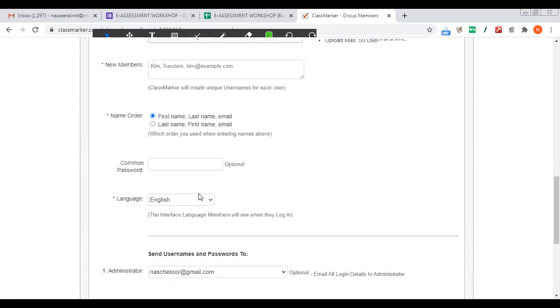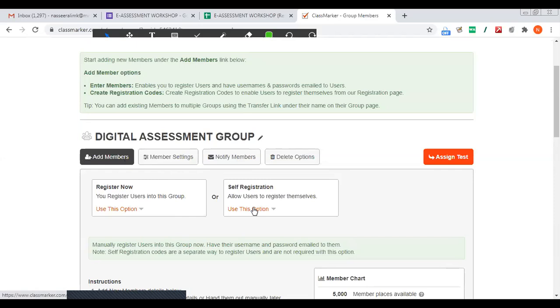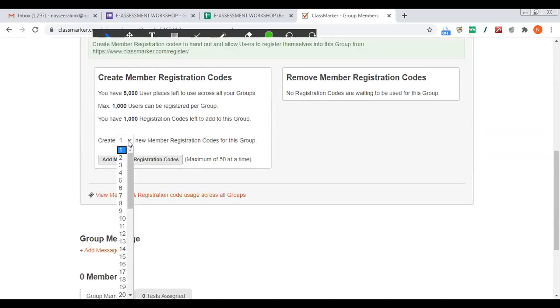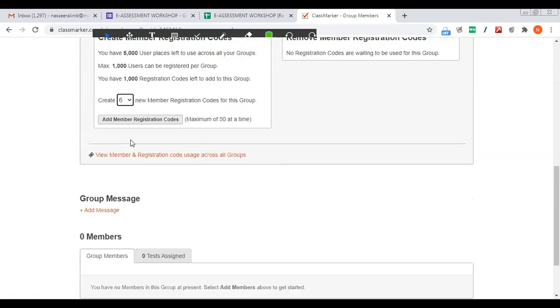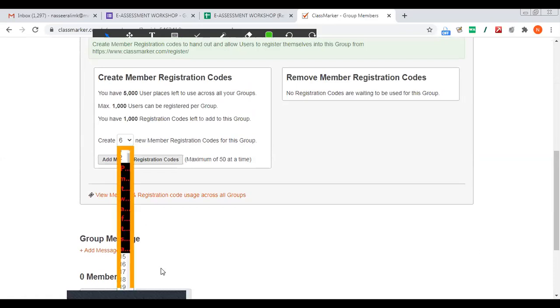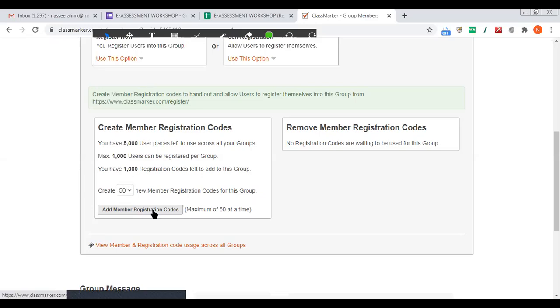Or the easiest way is you go to add members and use the self registration option. And how many participants are there? I think 60 participants may be there. Okay, you can add up to 1000 users to a group, but at a time only 50. So what shall I do? I'll just create 50 users here, and I'll click add member registration codes.